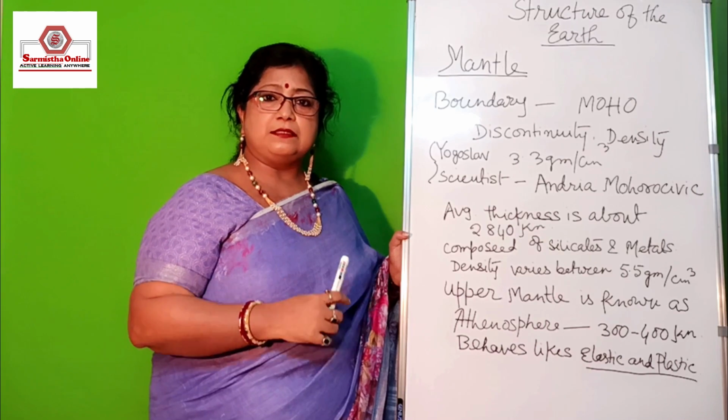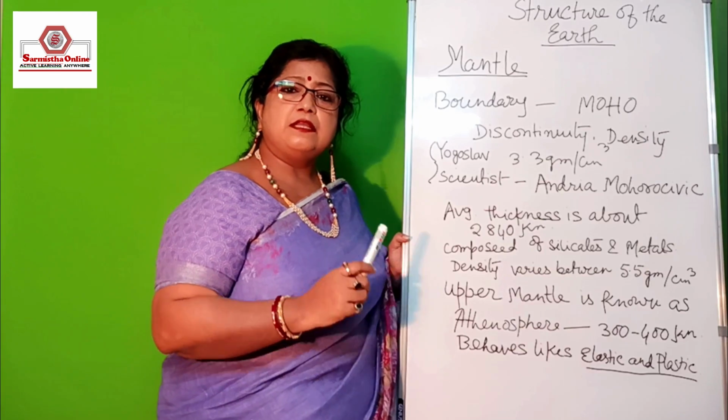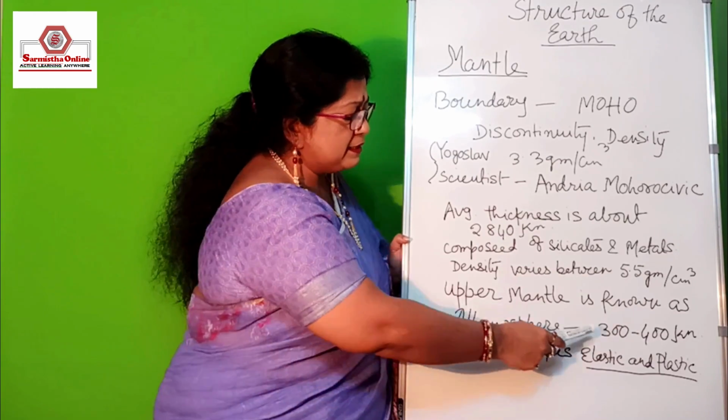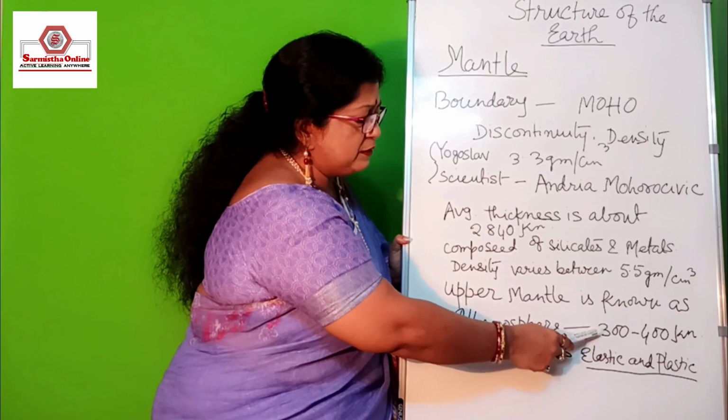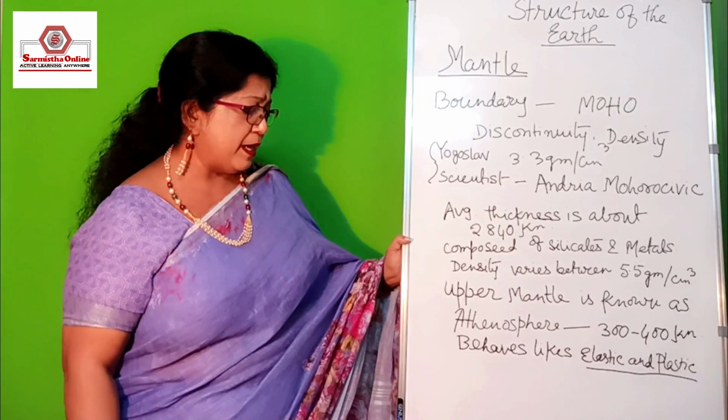The upper mantle is known as the asthenosphere, which extends between the first 300 to 400 kilometer of the mantle.